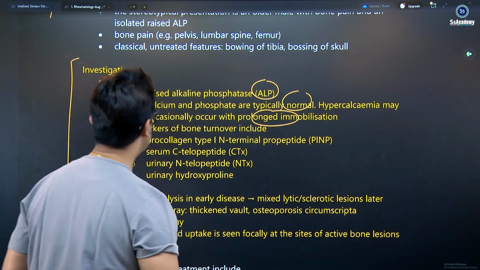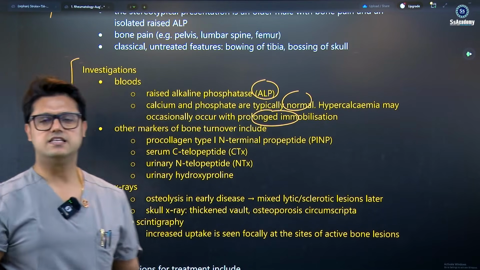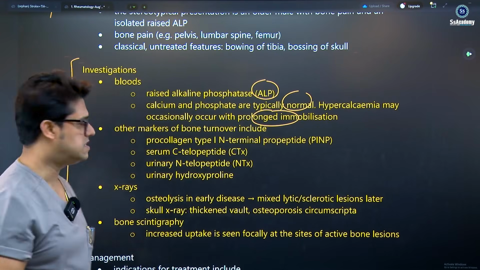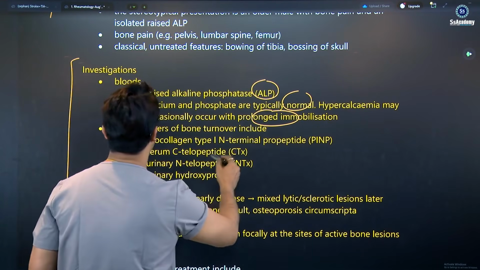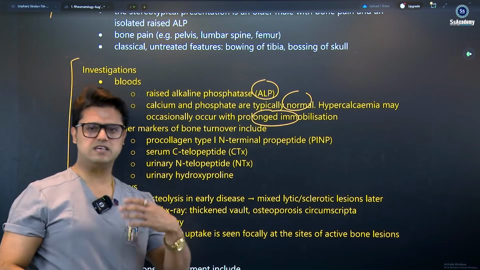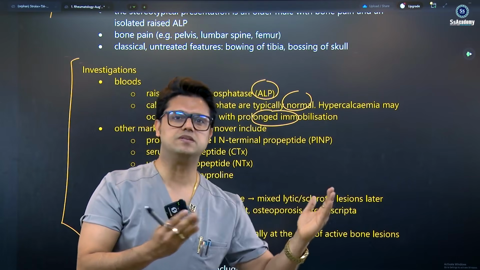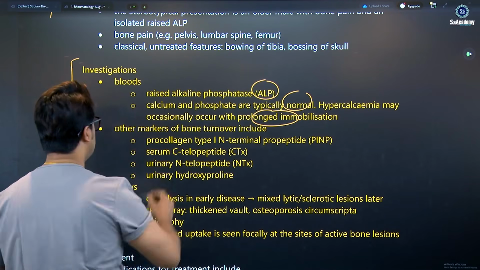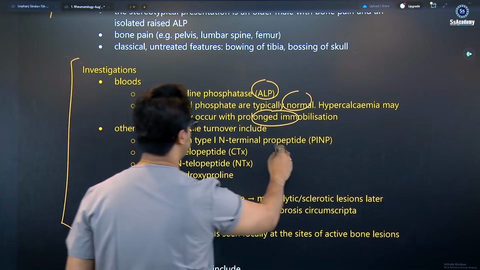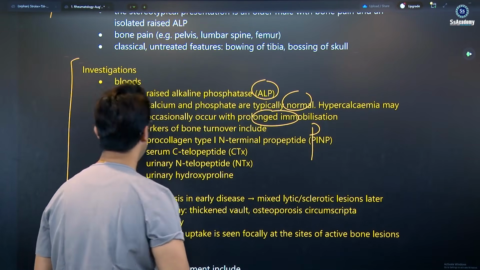You will have lectures in the clinical science chapter, my dear. There you'll definitely get an idea of the calcium, phosphate, and the calcium abnormalities in the different diseases. Here are the other markers of bone turnover, because the osteoclastic destruction of the bone leads to different materials in the blood. These are the procollagen type 1 N-terminal propeptide, for which I have given the name PINP.